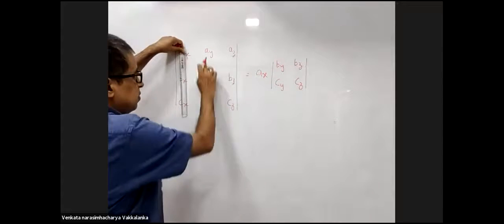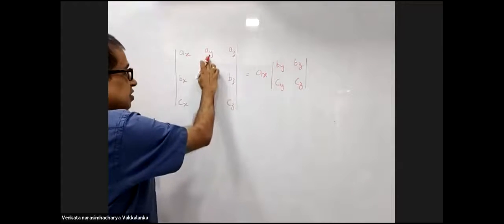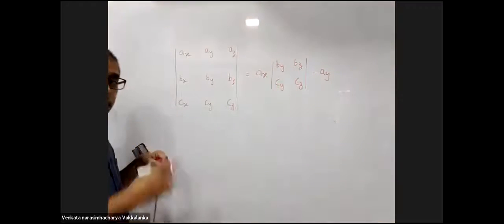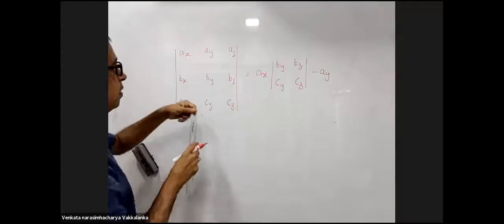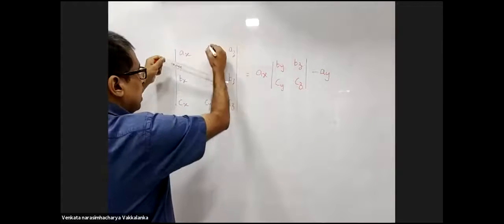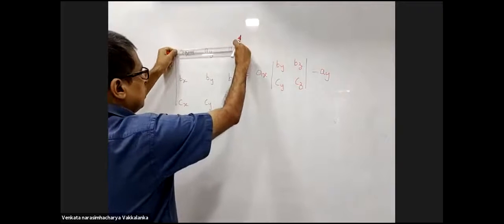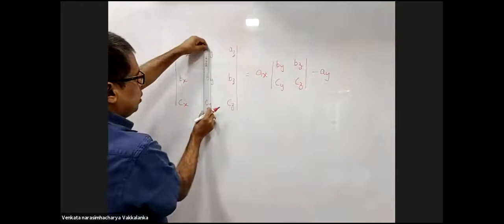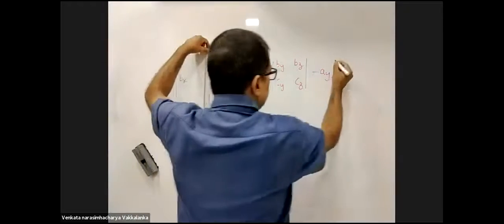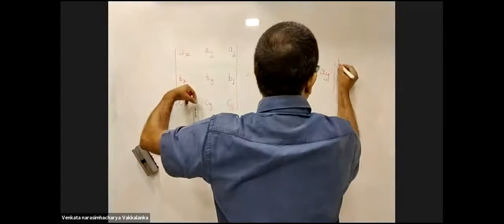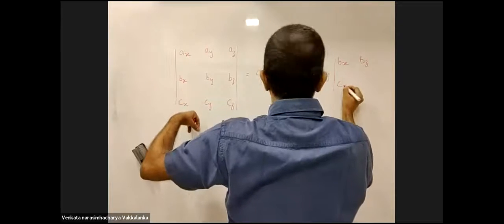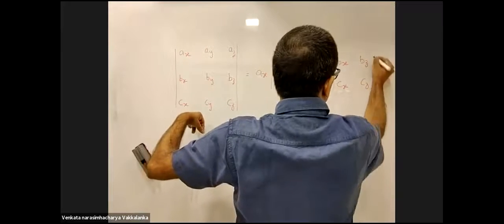I should open up this using this row. Second element will always be preceded with a negative sign. Now cover this column and this row containing AY. Are you able to visualize? I am left with a 2 by 2 determinant BX, BZ, CX, CZ